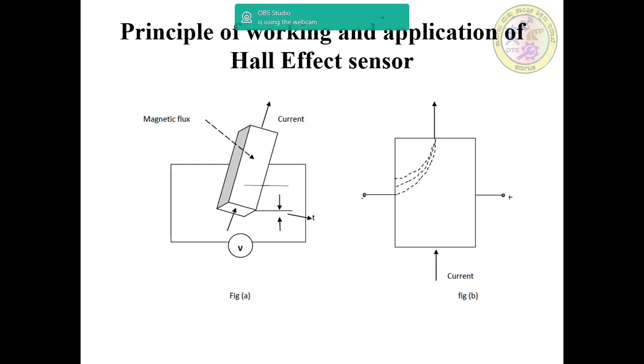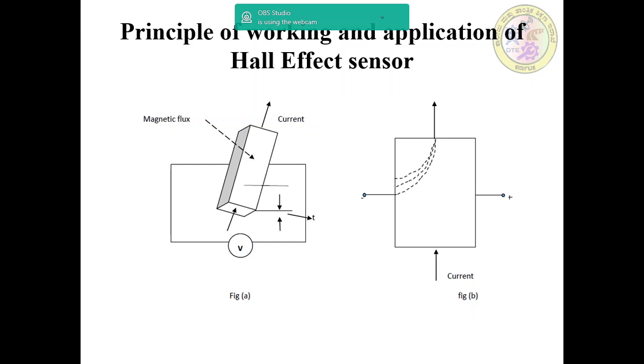The Hall effect is nothing but the deflection of the path of charged particles from their regular path due to the influence of a magnetic field. That is the deflection of the path of charged particles, that is current, from its regular path due to the influence of a magnetic field, which is the Hall effect.